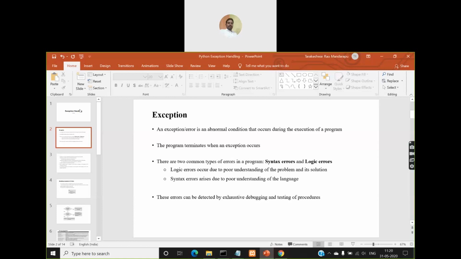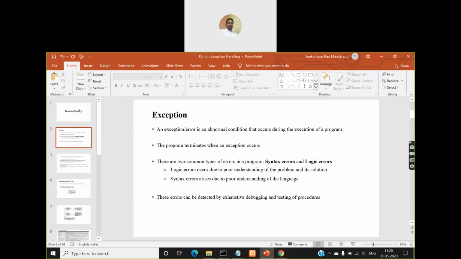So normal termination is what: once all the statements that you have written in your program have completed execution, then the program terminates. But when an exception occurs in the middle of your program, say for example your program has 10 lines of code, and somewhere in the fifth line an exception or an error occurs, then the remaining 5 lines of code after the fifth line will not be executed and the program gets terminated.